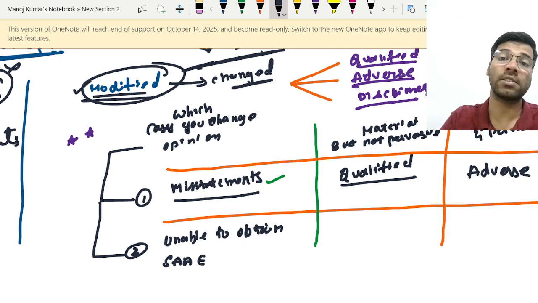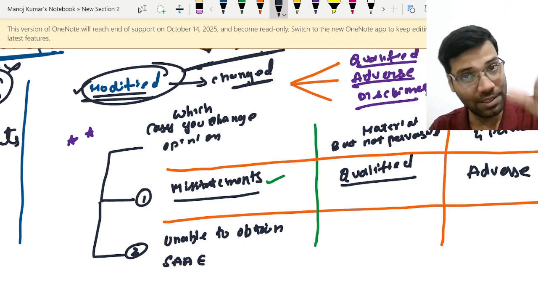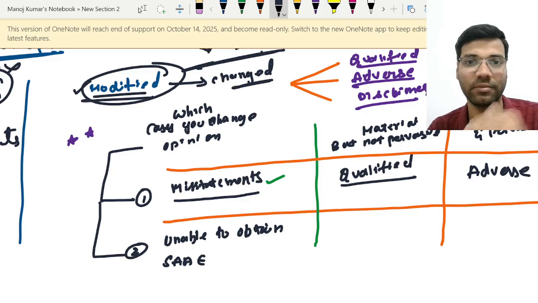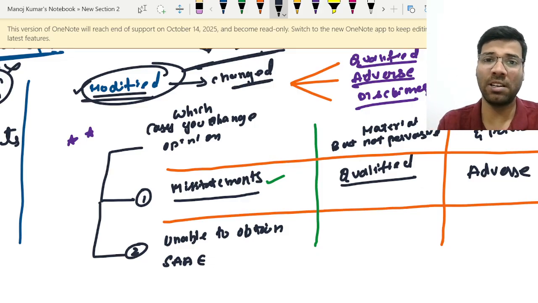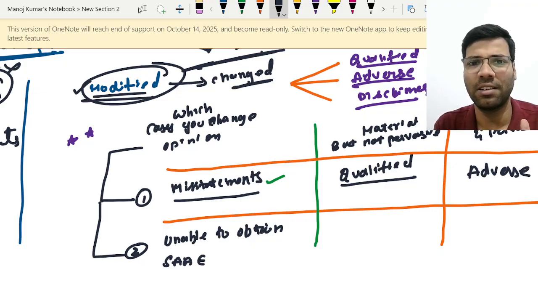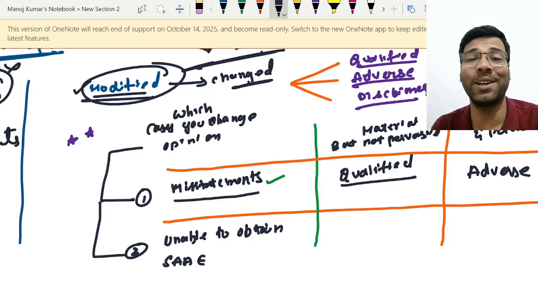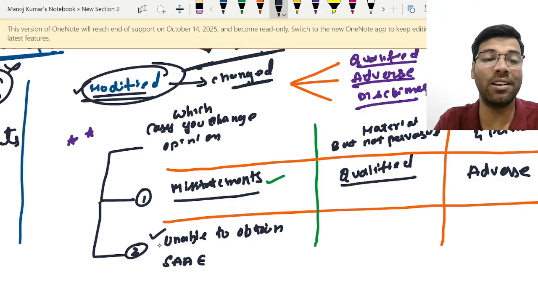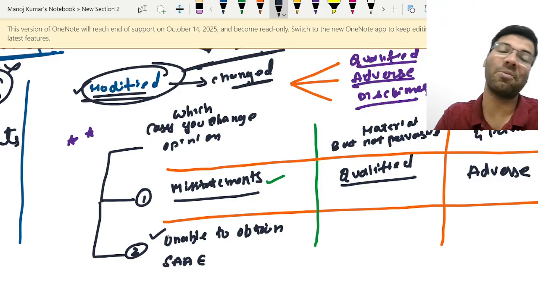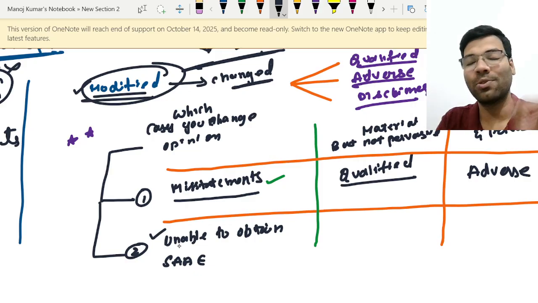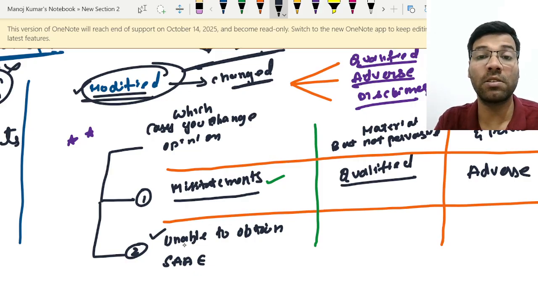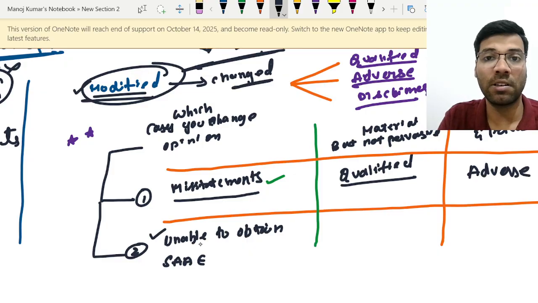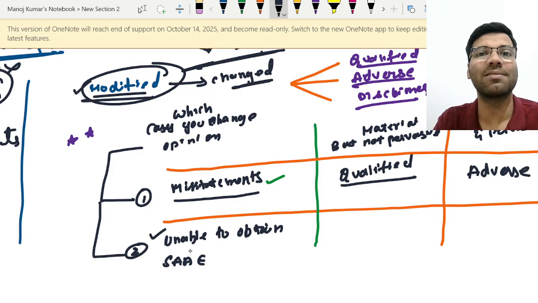Now let us come to the second case. The second case is a very different case, where the auditor doesn't have information at all. In the first case, he is saying big misstatement, small misstatement, which means he has sufficient appropriate audit evidence. The second case is where the auditor did not obtain sufficient appropriate audit evidence. Whenever there is no audit evidence, can you directly say that there are misstatements? No, you can't. Can you say that there are completely no misstatements? That also you can't say. Why? Because there is a possibility of misstatement. There can be a misstatement, but you don't have evidence.